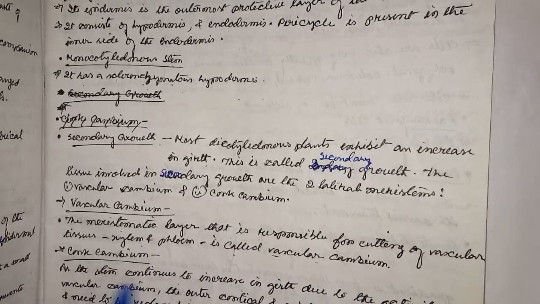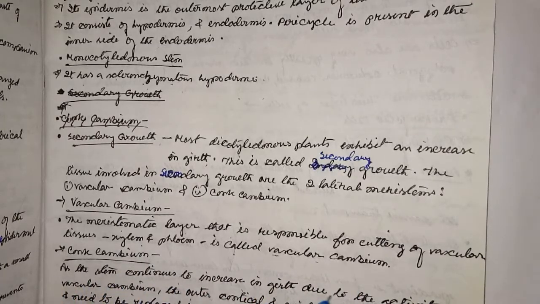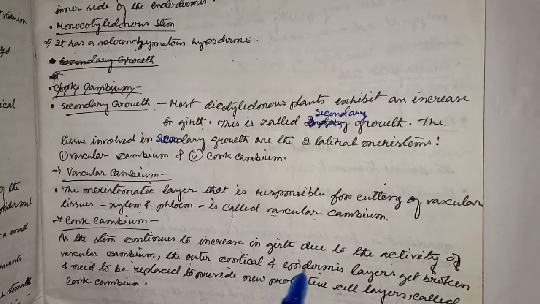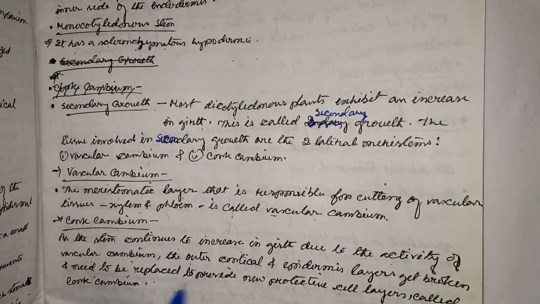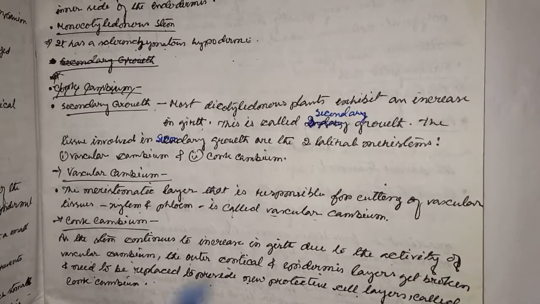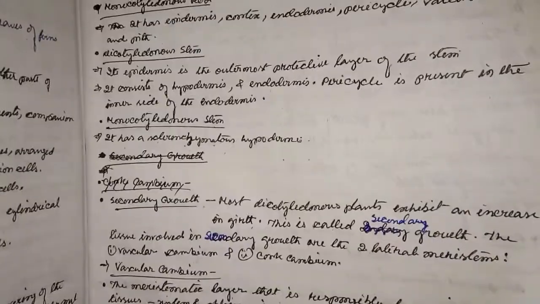And cork cambium: as this stem continues to increase in girth due to the activity of vascular cambium, the outer cortical and epidermal layers get broken and need to be replaced to provide new protective cell layers, called cork cambium.